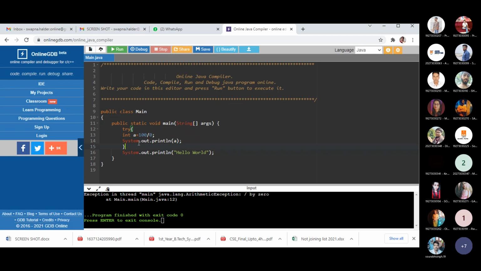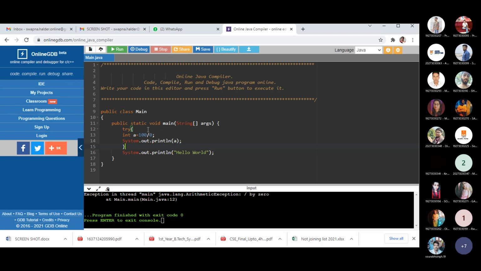Whenever you execute this code, at this line an exception will occur, so the remaining section will not be executing. But why am I enclosing these two statements within a single try block? Because they are logically related.